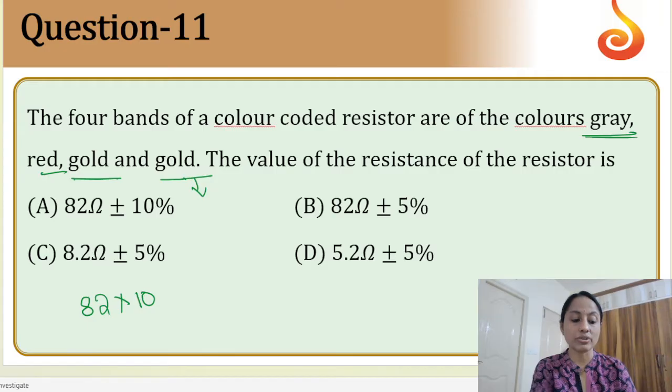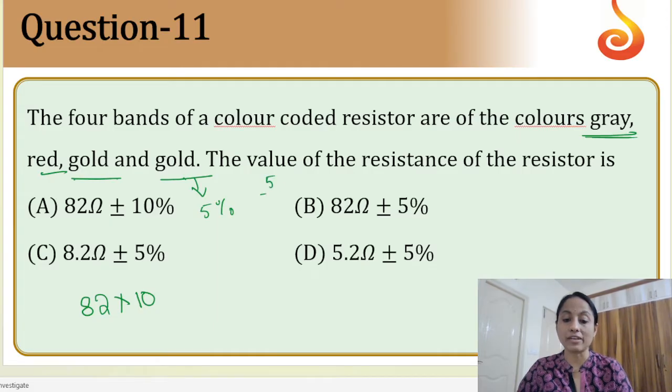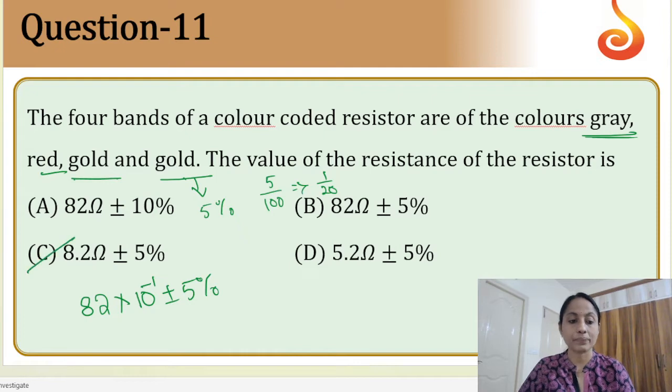If you convert 5 by 100, you will get 1 by 20. So this becomes 10 power minus 1, plus or minus 5%. So the correct answer is 8.2 into 10 power minus 1. So I have to go with option C.